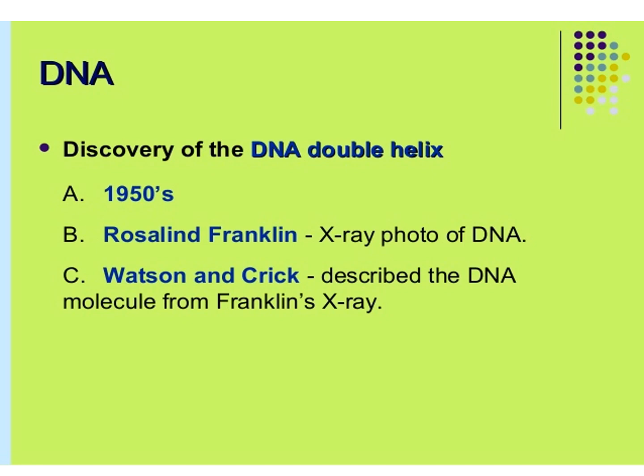Before the Watson and Crick structure identification, Rosalind Franklin, one of the greatest scientists, worked on X-ray photography of DNA. Based on her studies only, Watson and Crick described the structure of the DNA. So it is one of the greatest findings before the Watson Crick model identification.